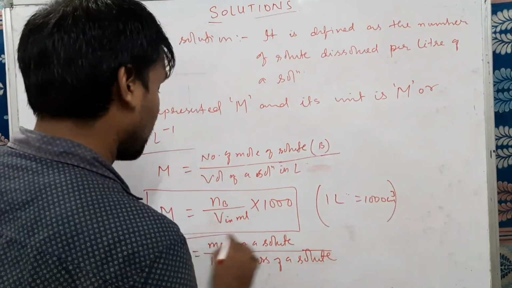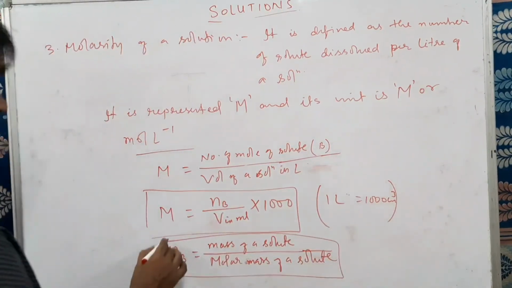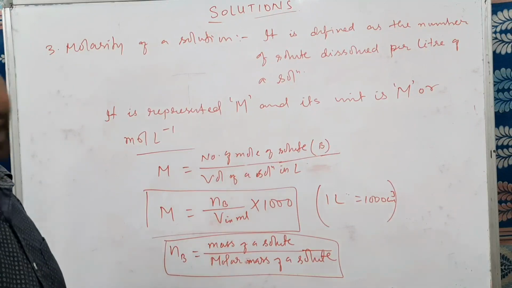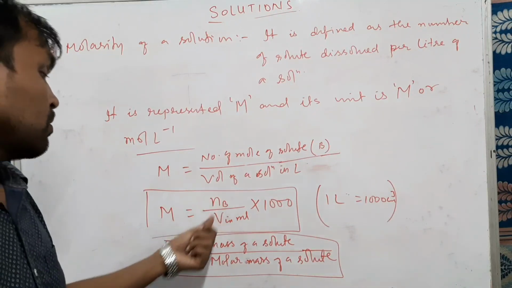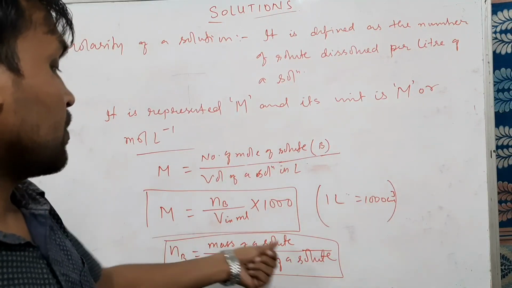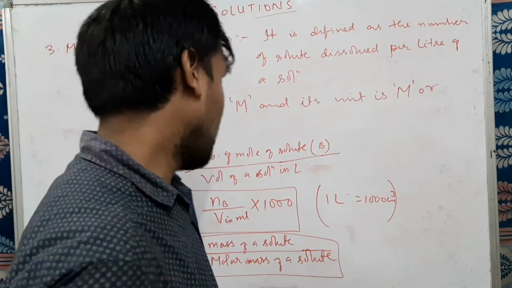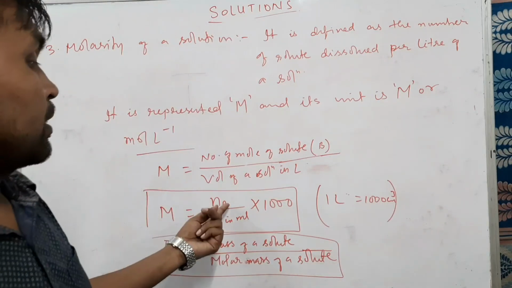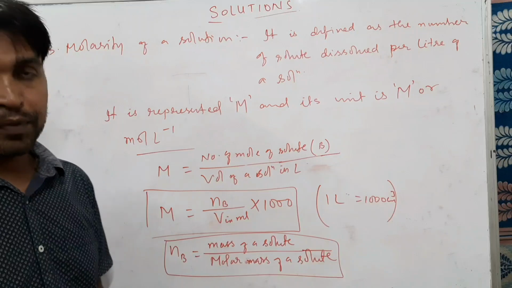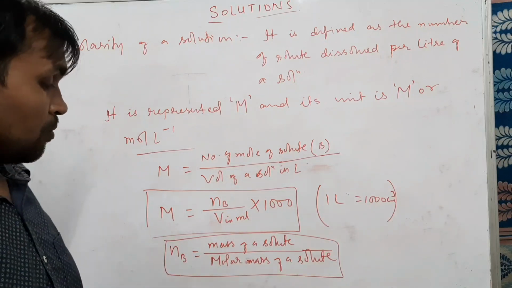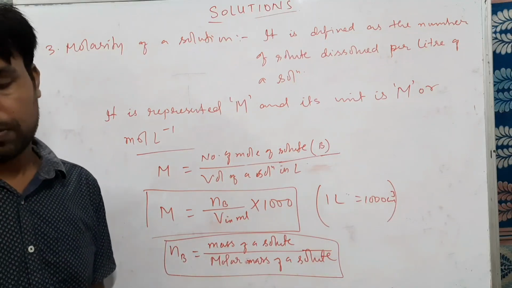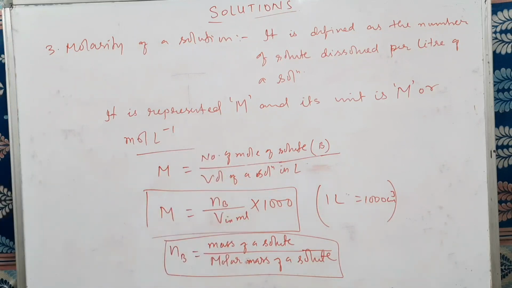This is the formula to find your nB. Similarly we will find nA also. So the number of moles: mass of the solute divided by molar mass of the solute gives the number of moles. Similarly we can find the number of moles of solvent also. Okay, so pause the video and take it down.